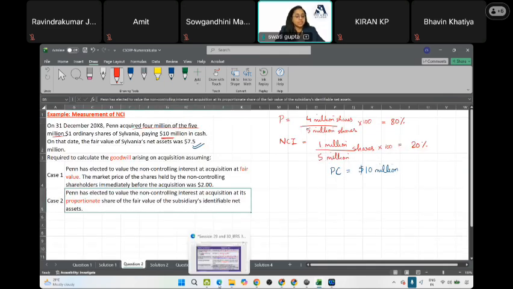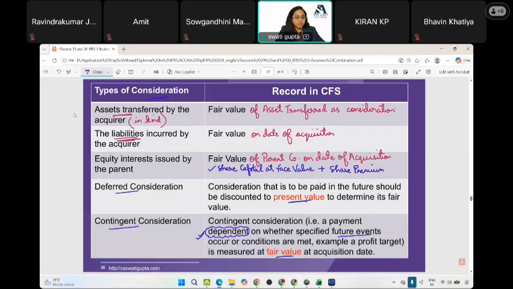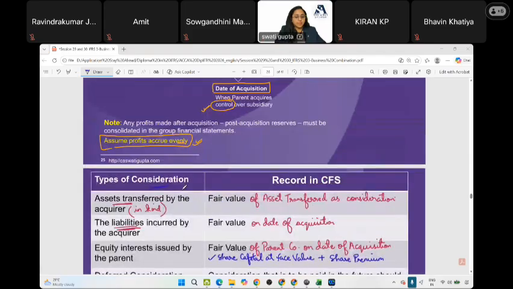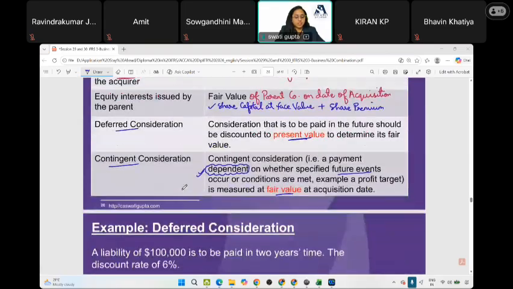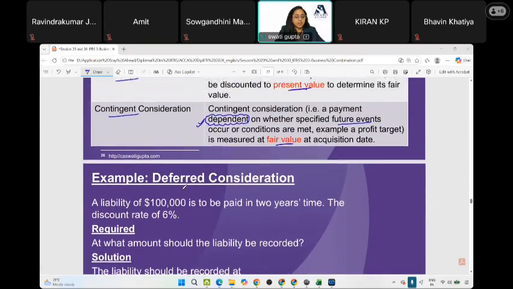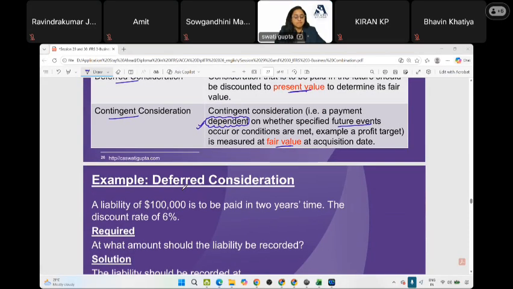Anything that you wish to ask? Any other pointer? Okay. If there is no doubt, we have understood this. There is one thing known as unwinding of discount.